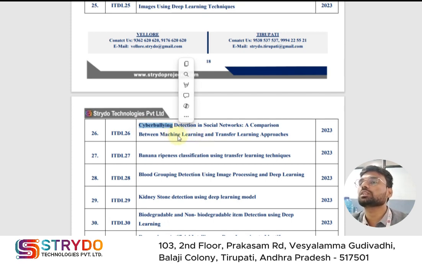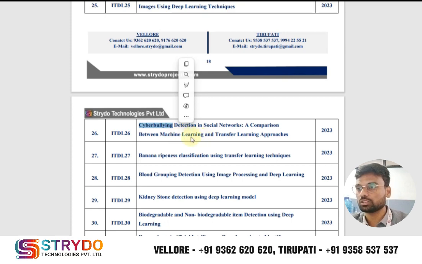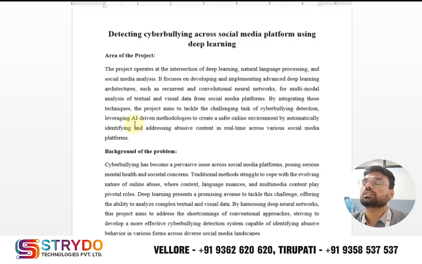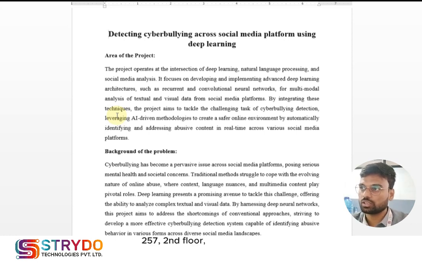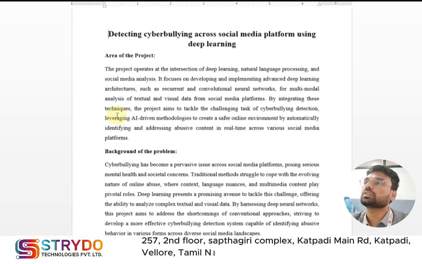For this we are using machine learning and deep learning algorithms. This is the project title, and in machine learning here we use the NLP technique. NLP means natural language processing. In normal machine learning we use CSV data or numerical data, but in NLP we use textual data. So when we work on textual data, we use natural language processing algorithms.